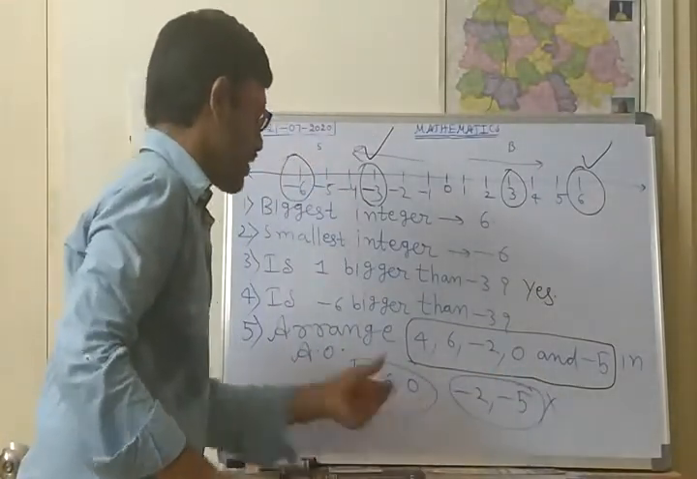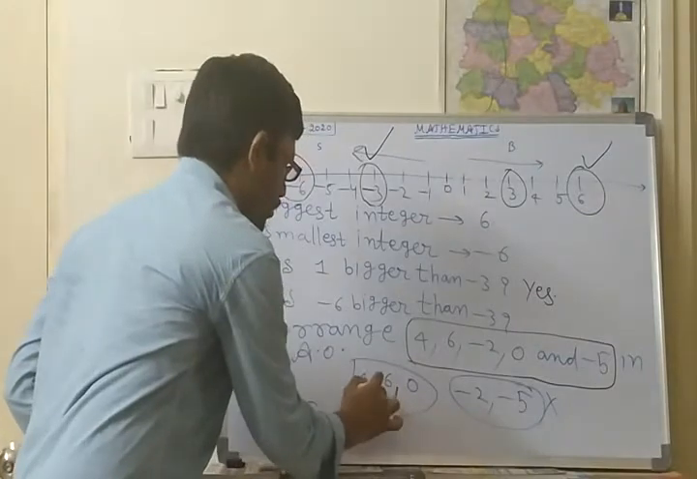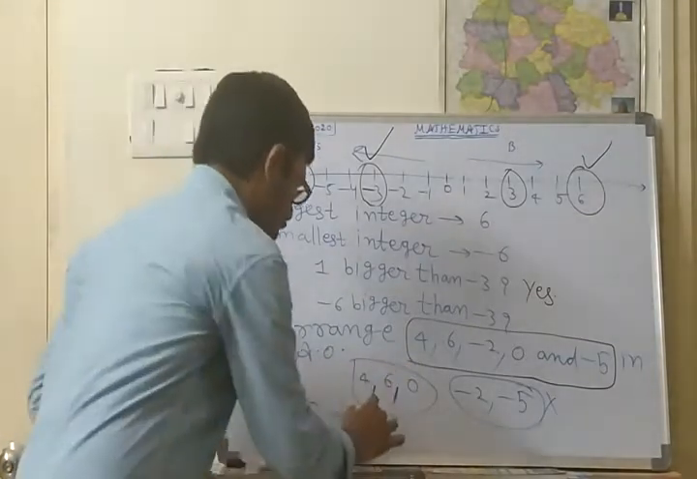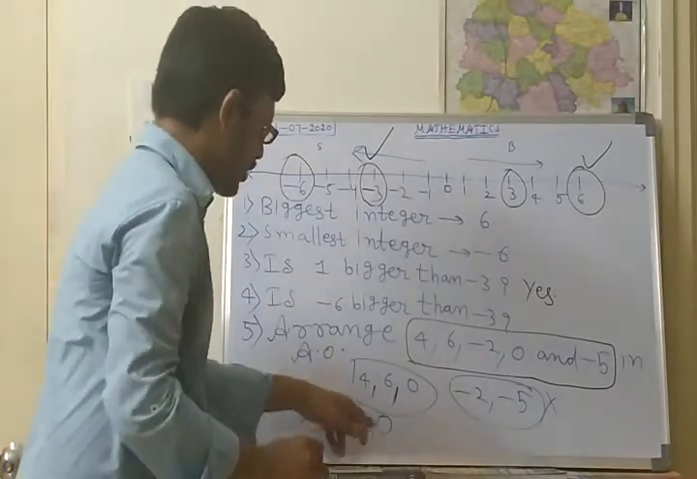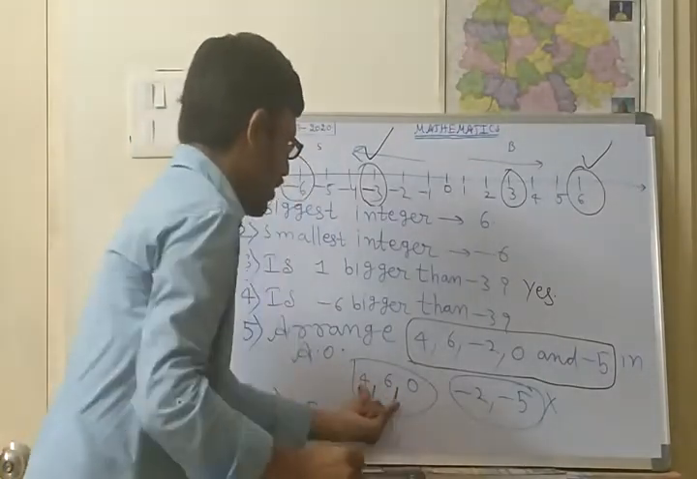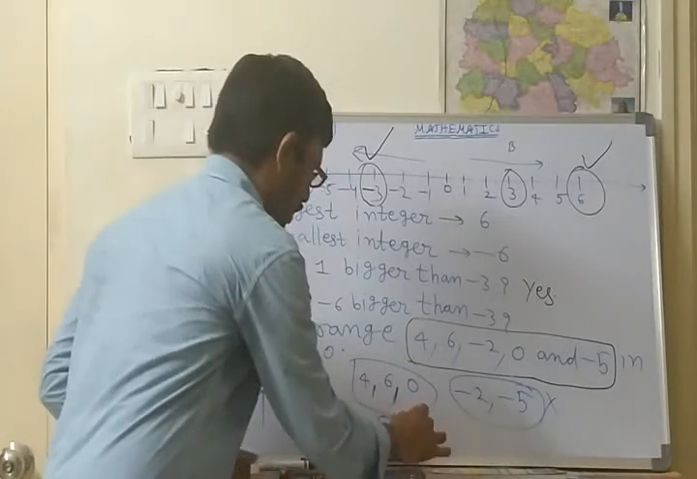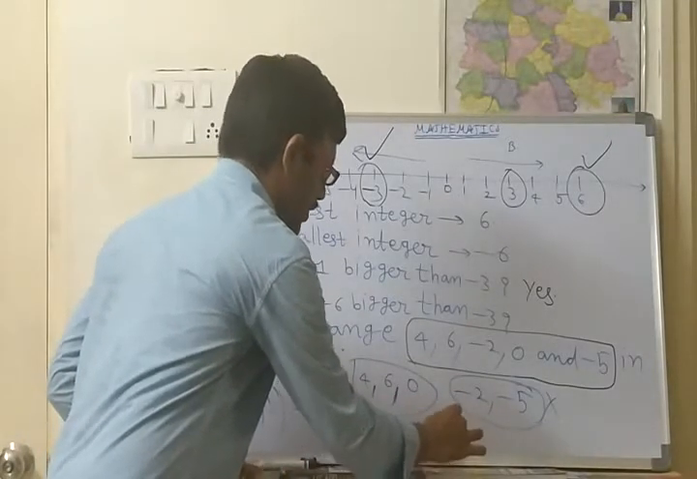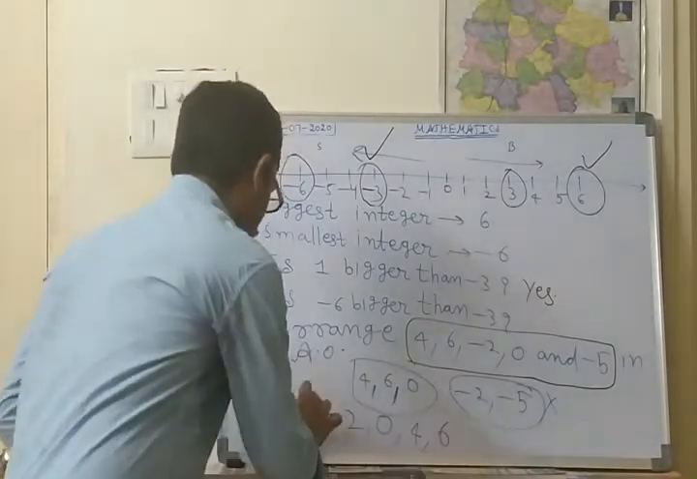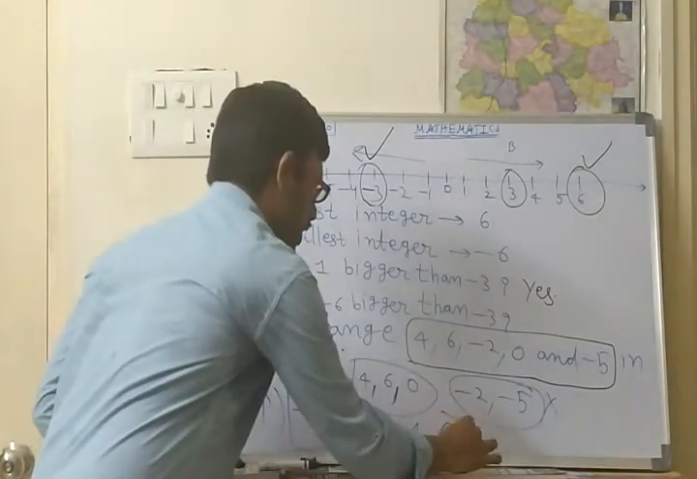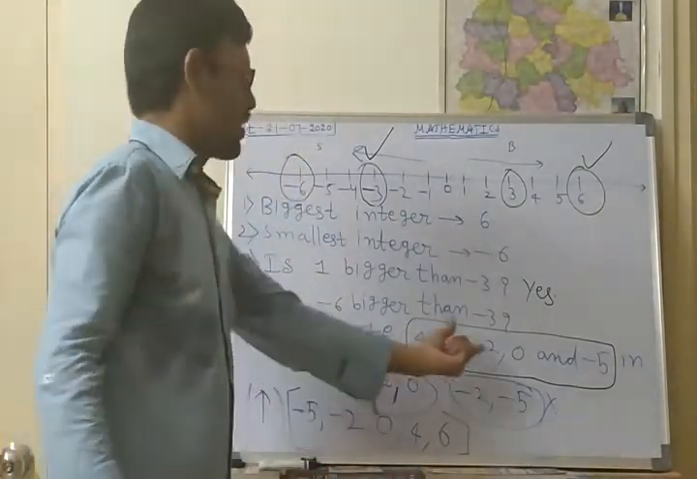Next, the whole numbers are there. In the whole numbers, which is the smallest number? 0 is the smallest number, so you should write it at the third place. Next, 4 and 6 are left over. First 4 will be coming, next 6, as 4 is less than 6. So this is the ascending order of these 5 numbers.